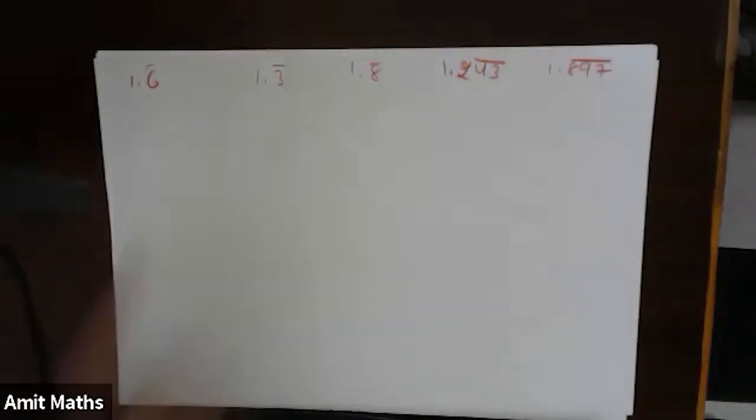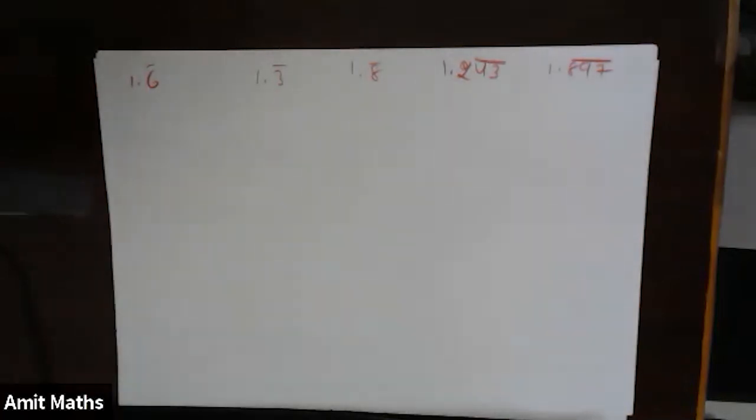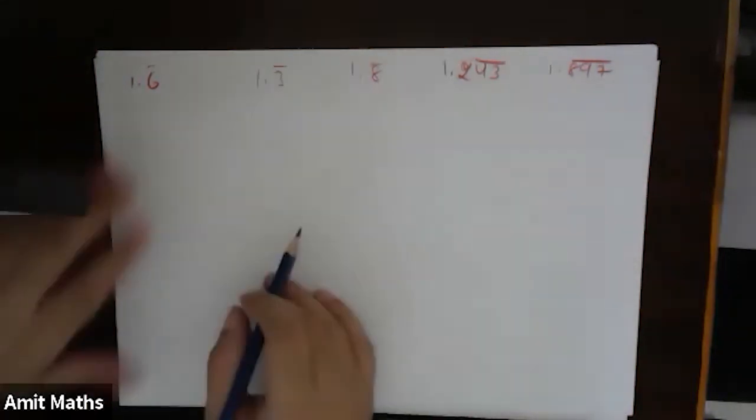There is more than one similarity between these numbers. First is that all these numbers are non-terminating. They are never ending. They will keep on going. You can never write an end to this number. You can write till infinity. Okay. Fine. Next, let's see.